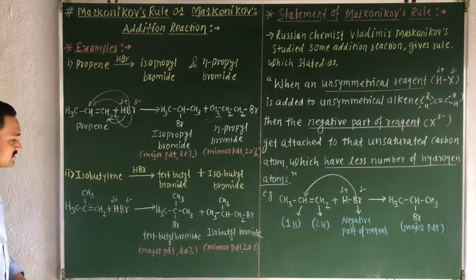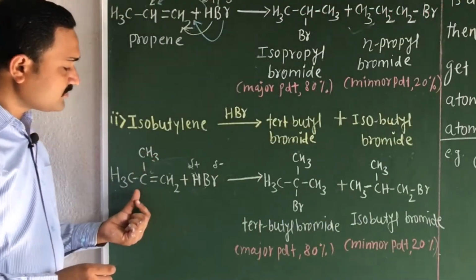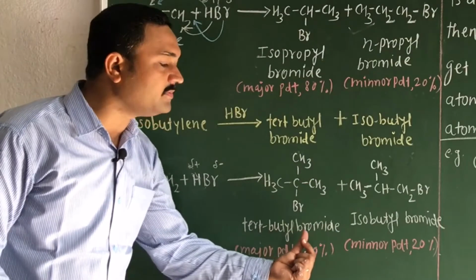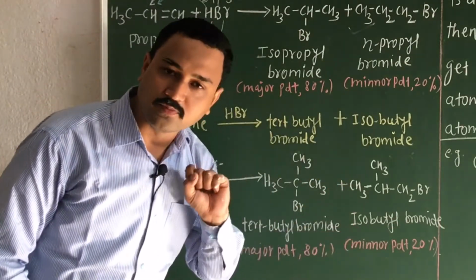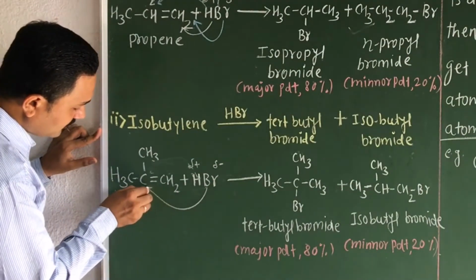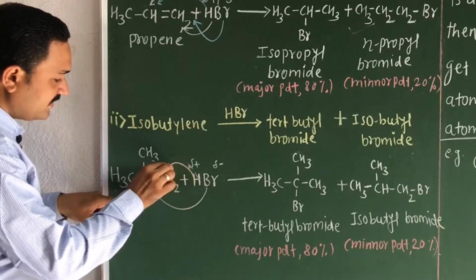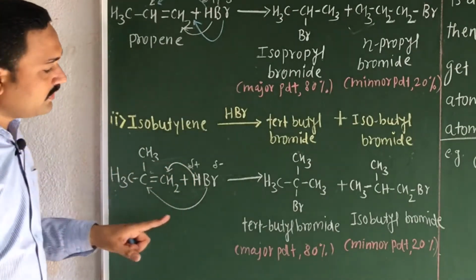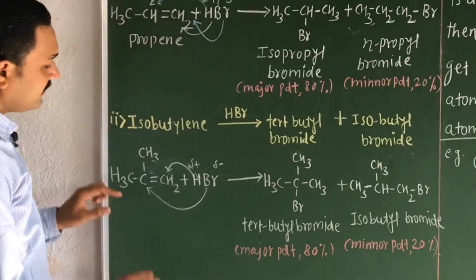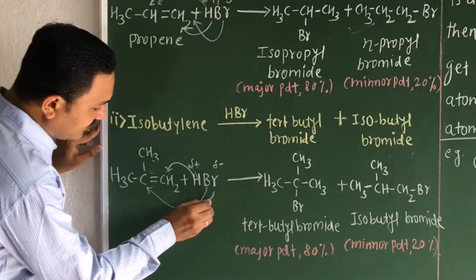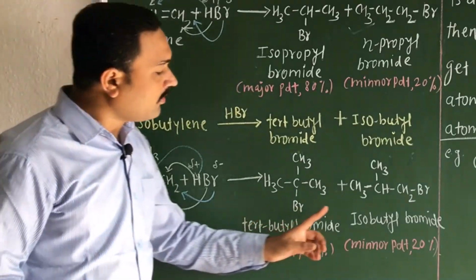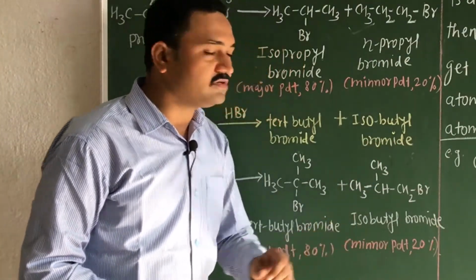Now let us consider the second example here. Isobutylene, when treated with HBr, we will again obtain two products. Out of that, the first one is the tertiary butyl bromide and the second one is isobutyl bromide. In a similar manner, in the first case, bromine will be added to the carbon atom and the hydrogen is added to the CH2 group. So we will obtain the tertiary butyl bromide as a major product, which is 80%, and in the second case bromine is added to the CH2 group and the hydrogen is added to the carbon. Then we will obtain the isobutyl bromide, which is a minor product, the 20%.